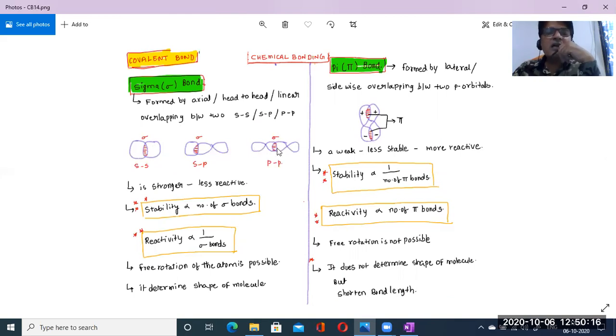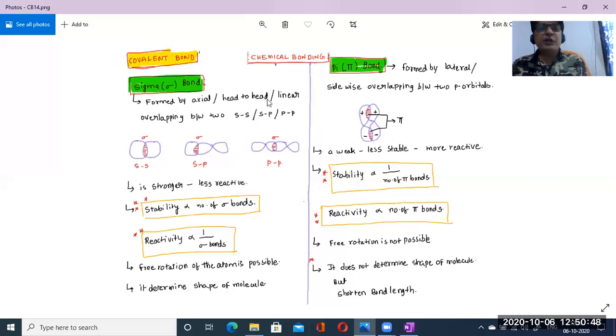Two s orbitals always overlap linearly only, not sideways, because a pi bond is not possible between two s orbitals. A pi bond is obtained only between two p orbitals, because they easily overlap sideways, lateral overlapping.